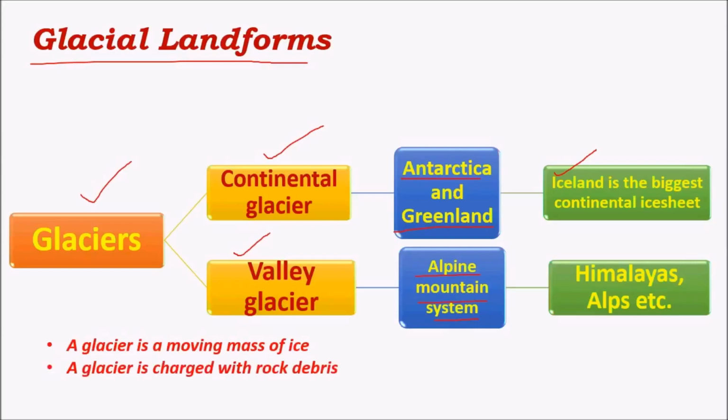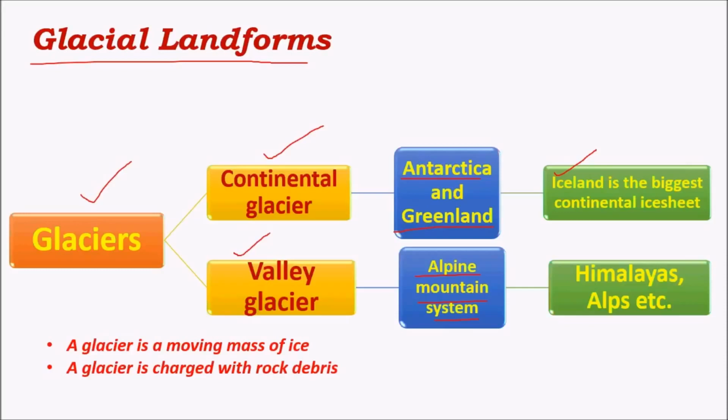And a glacier is a moving mass of ice. In the erosional process, the most important role is played by glaciers, because glacial erosion is the one that supplies the debris to fluvial erosion, that is, to rivers. Rivers receive most of their silt from glacially eroded material, like in the Himalayas.